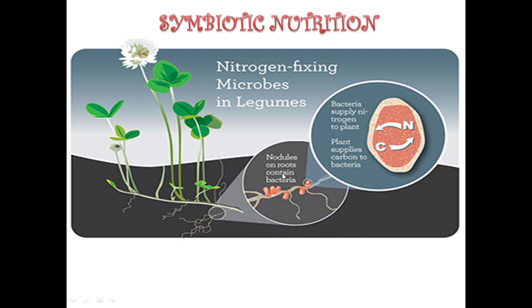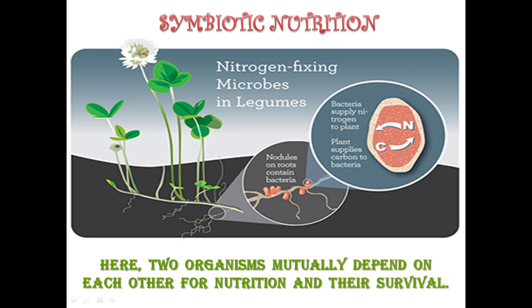These bacteria, which you can say rhizobium bacteria, give soluble nitrogen to the plants, and plants in turn give them shelter. So you can say that they both are living with each other mutually and helping each other. So this is called symbiotic nutrition. Here two organisms mutually depend on each other for nutrition and their survival.